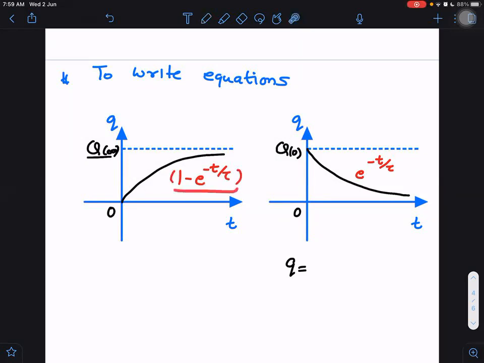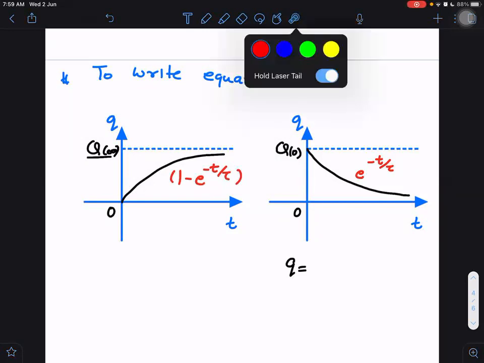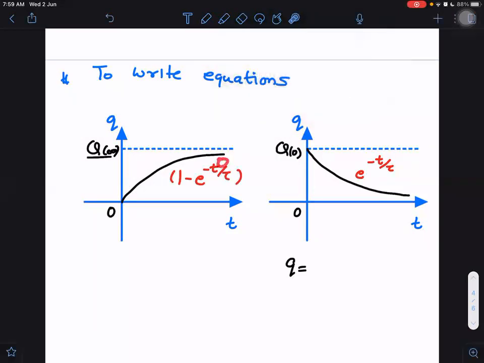If you are doubtful why we should multiply by this factor, observe it once. If I put t equal to 0, I get 1 minus 1, which is 0. And if t is infinity, then this will become 0, but 1 will remain. So I will multiply q infinity by 1, so I will be getting q infinity, right? You can understand it quickly once I write the equation.